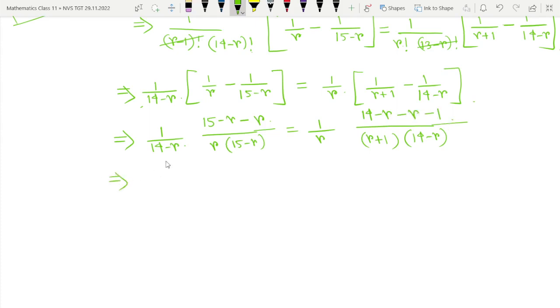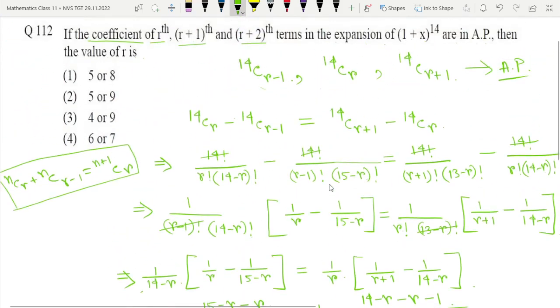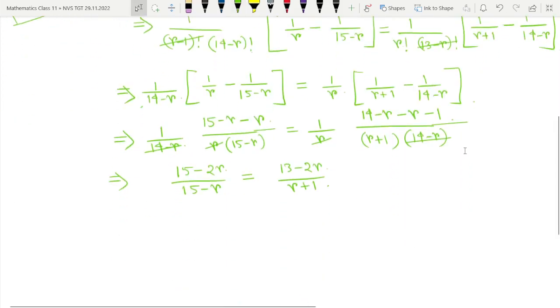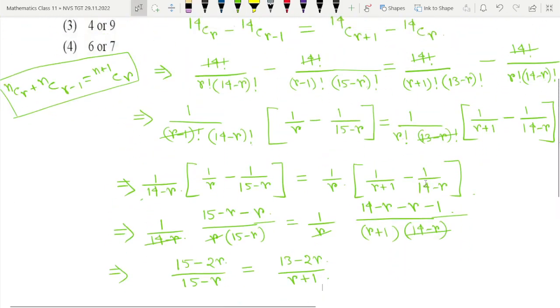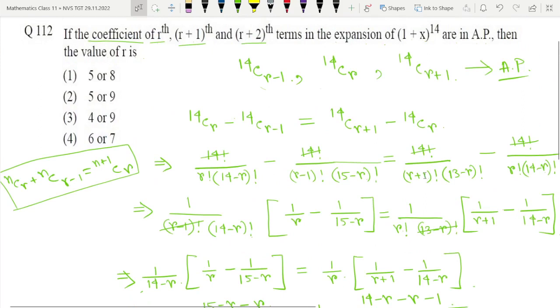Now 14 minus r and r will be cancelled from both sides. Now it will become 15 minus 2r divided by 15 minus r is equal to 13 minus 2r divided by r plus 1. Now we will verify the options, we will not solve it. If we try to solve it, it will take too much time. First option is 5 or 8, so we will check only 8.